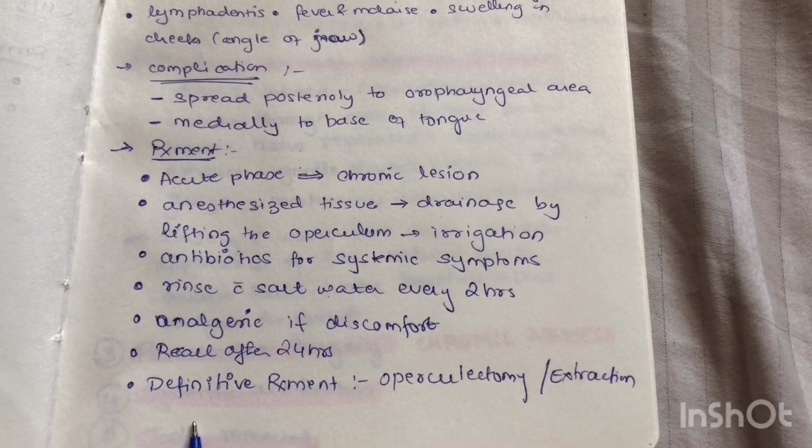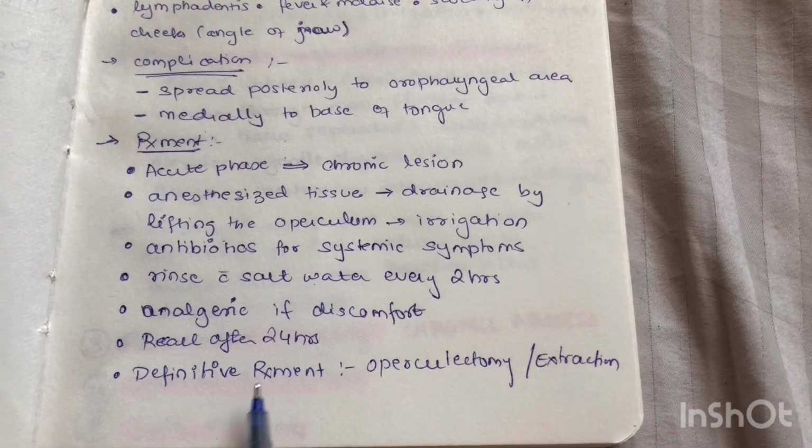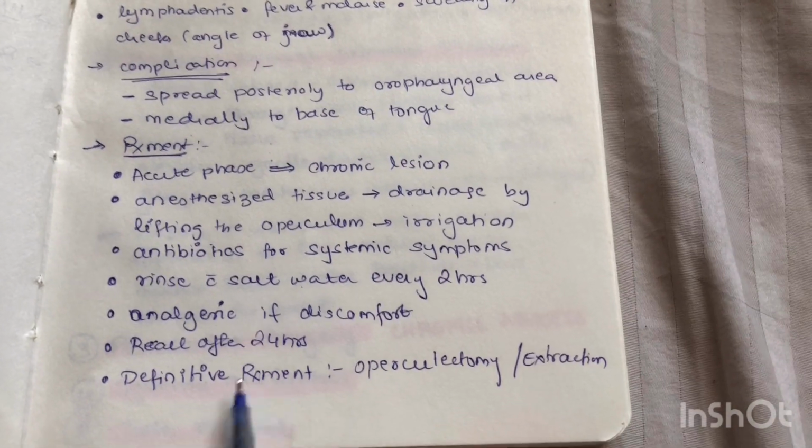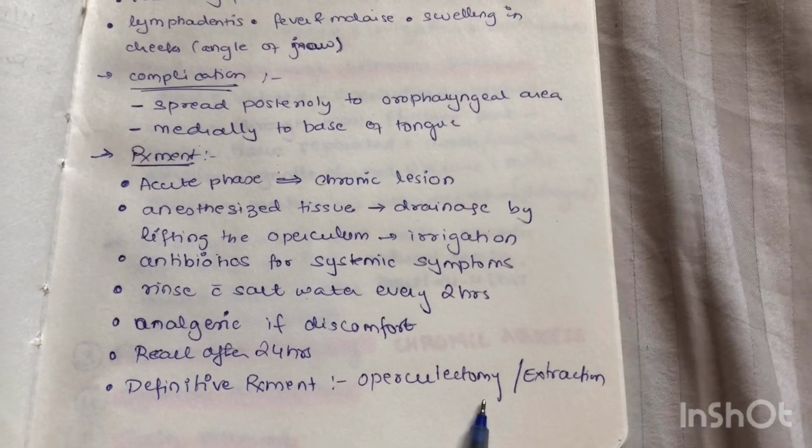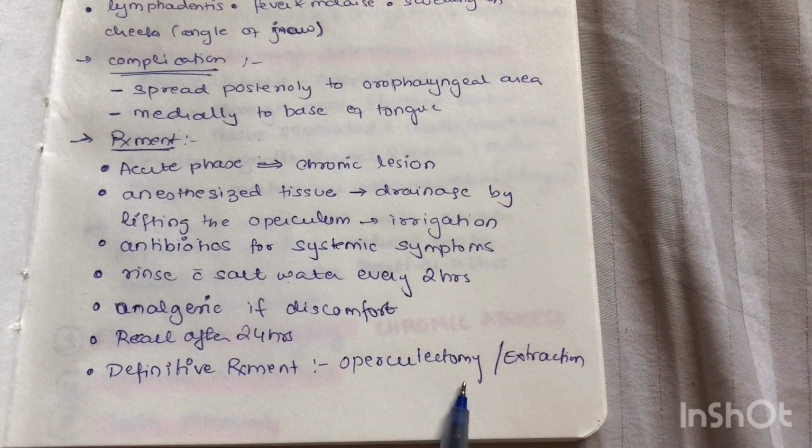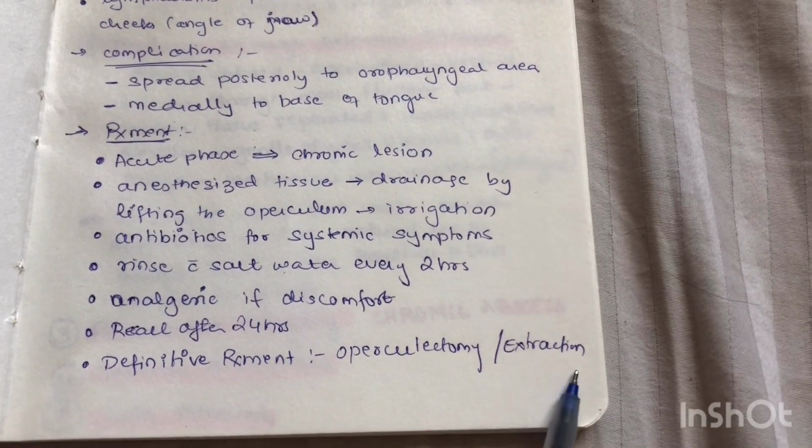Once the acute phase has subsided, one has to choose a definitive treatment, that is operculectomy, to remove the tissue which is present over the partially erupted tooth, or to extract the tooth.